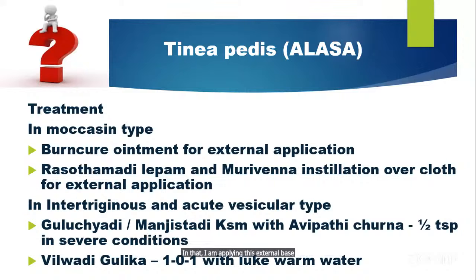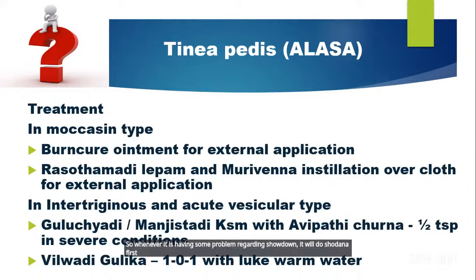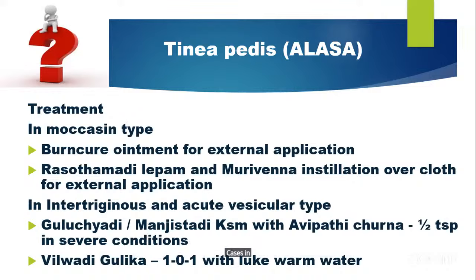Jatyadi Ghrita has a problem. The problem is that it does Shodhana and Ropana. Whenever there is some problem regarding Shodhana, it will do Shodhana first, then Ropana. Sometimes in some cases, I have seen Jatyadi Ghrita aggravating the disease. Why?